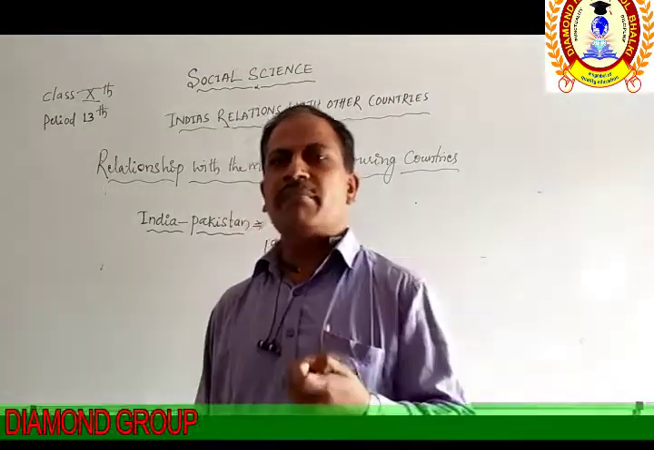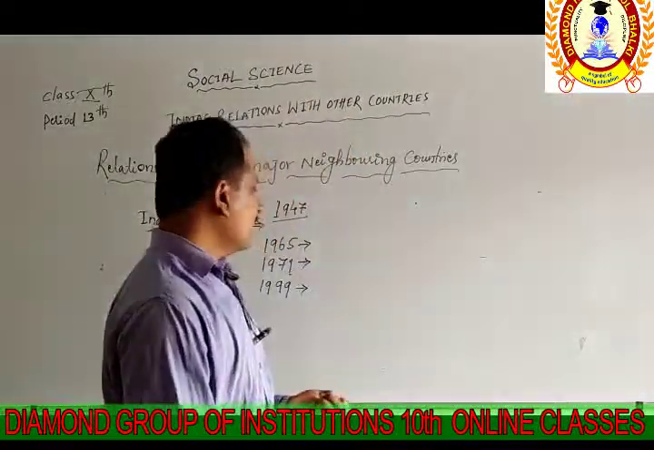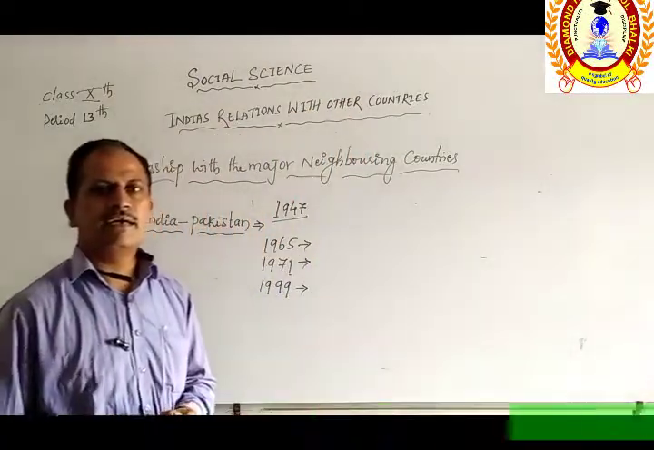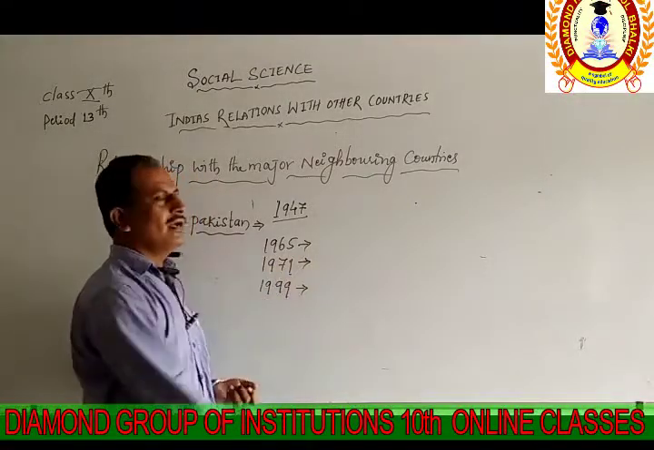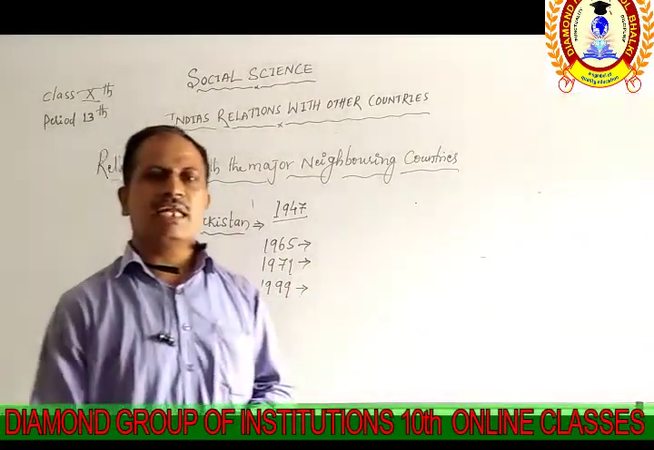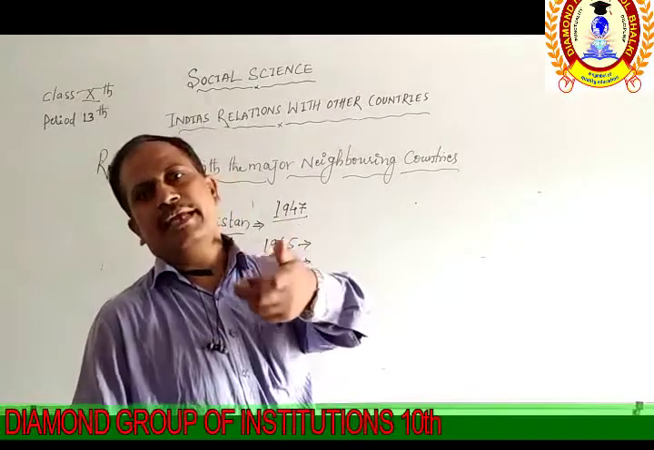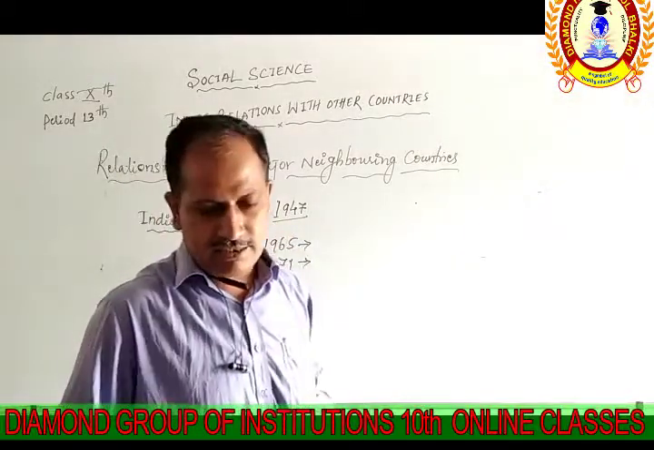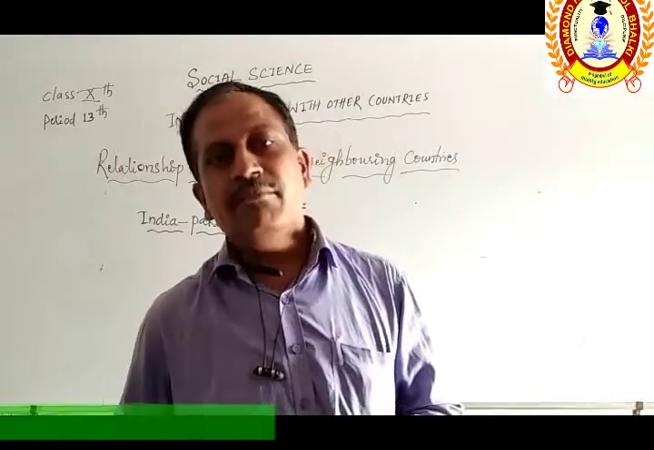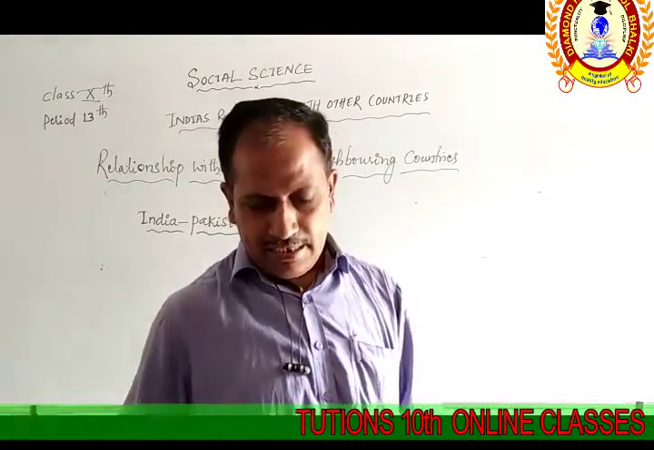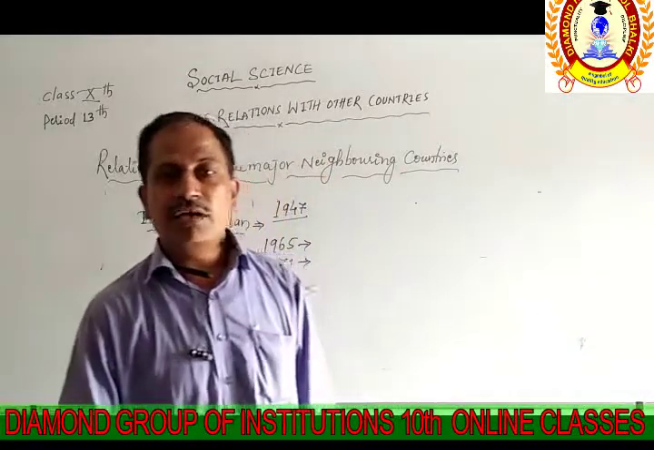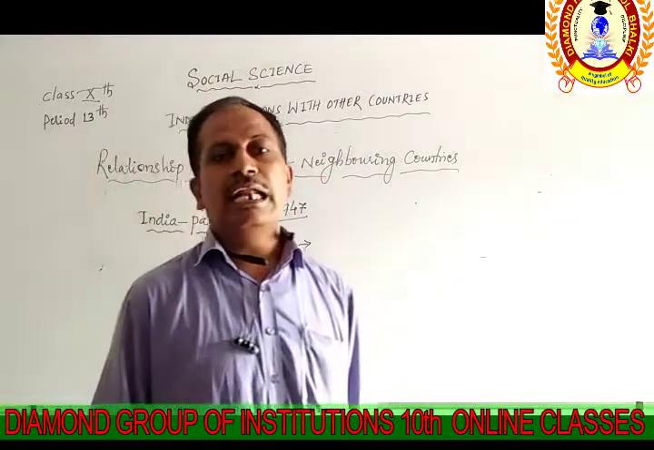So why were these agreements signed? The Tashkent Agreement was signed at the time of the war between Pakistan and India, and this was signed in front of Russia. The Simla Agreement is also related to the war between Pakistan and India. Then we are going to see another, the Lahore Bus Yatra.